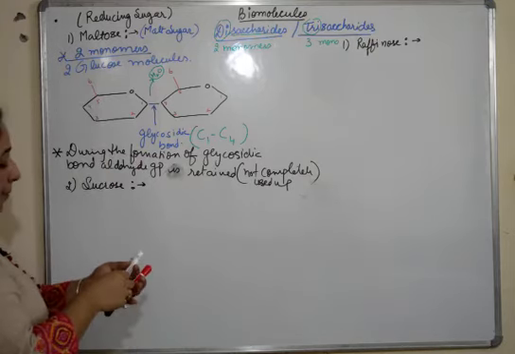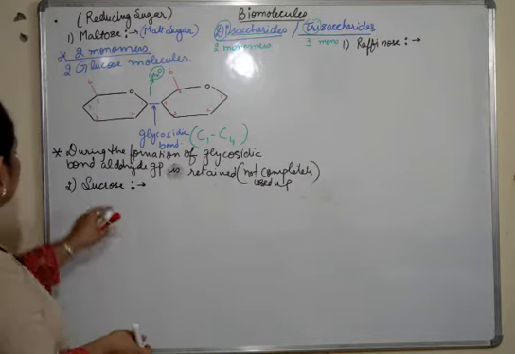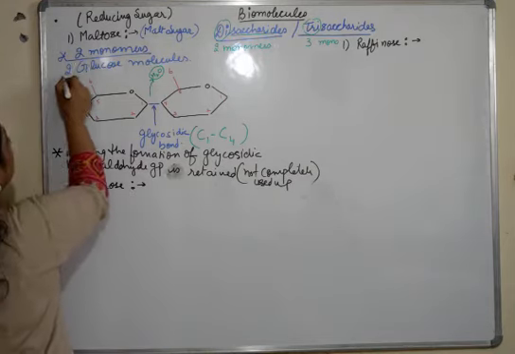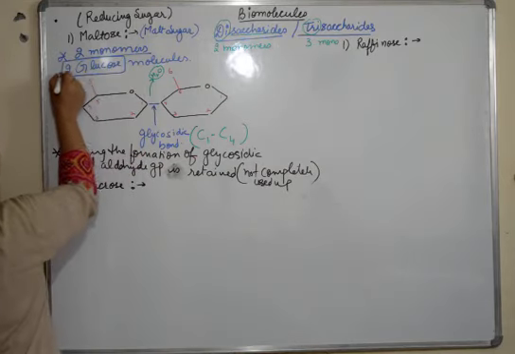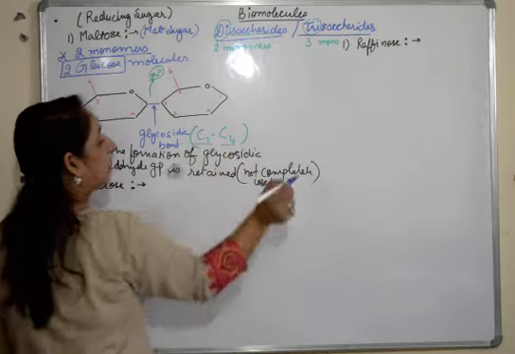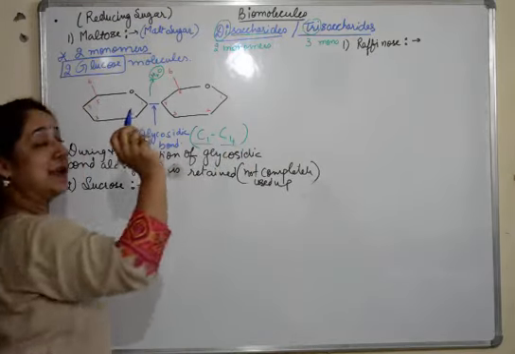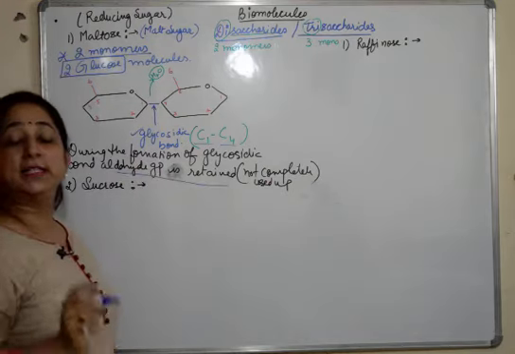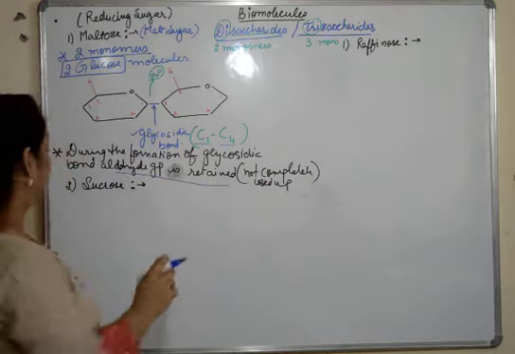So maltose is made up of two glucose monomers, and the bond is formed between carbon 1 and carbon 4. Which type of bond? Glycosidic bond. And as the aldehyde group is retained, it is called a reducing sugar.